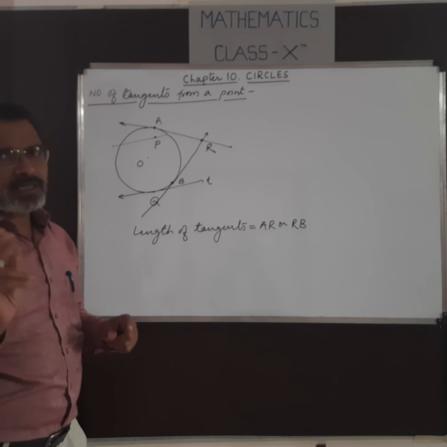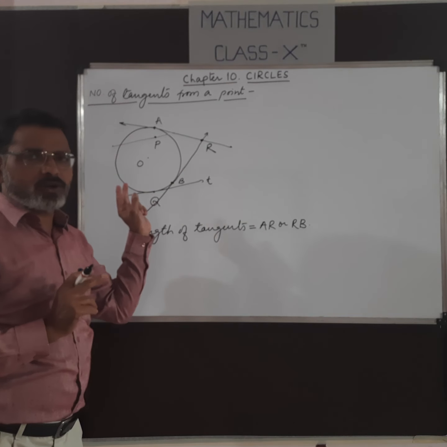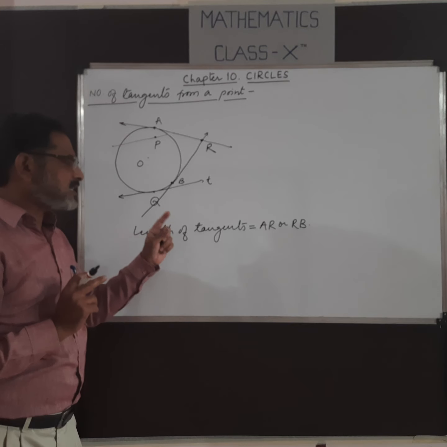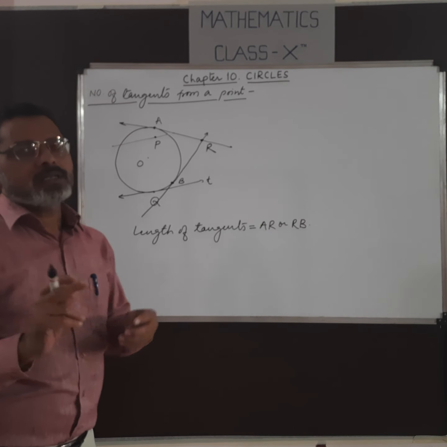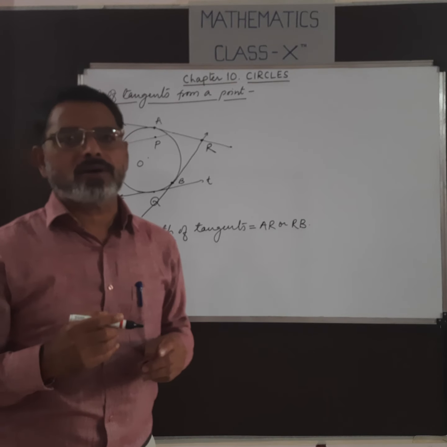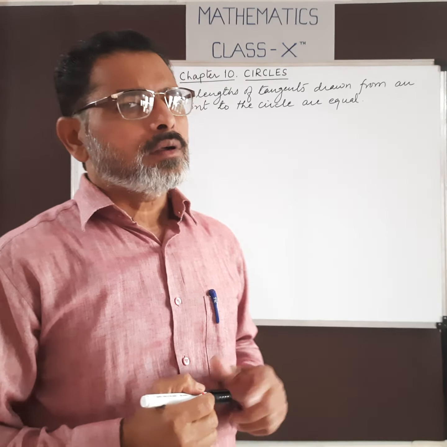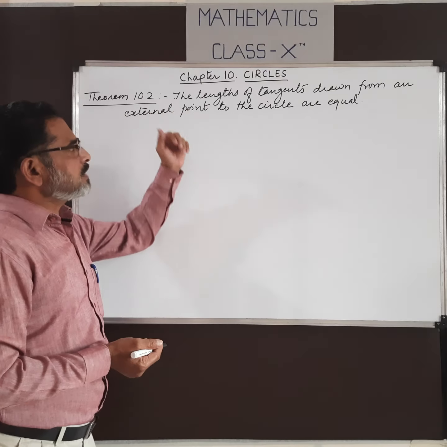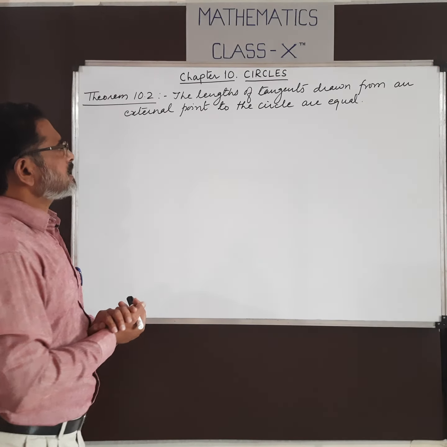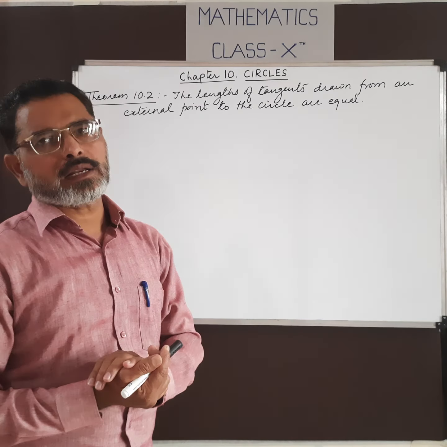Okay, so we have discussed two things: the number of tangents that can be drawn from a point to the circle, and second, the length of tangent. Now we come to the theorem which is based on the length of tangents, theorem 10.2: the lengths of tangents drawn from an external point to a circle are equal.